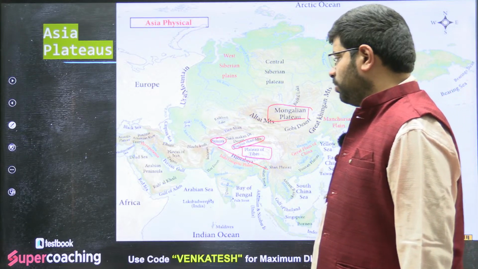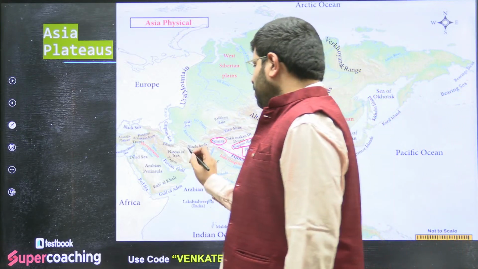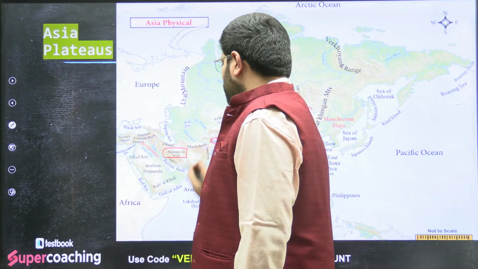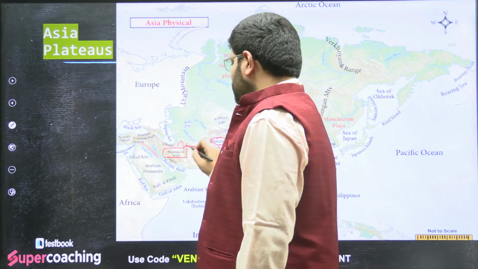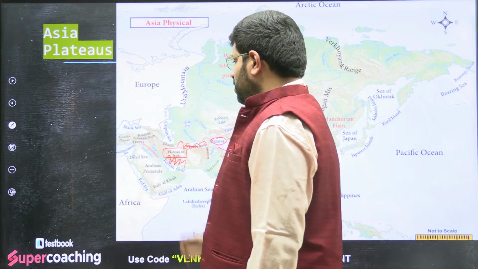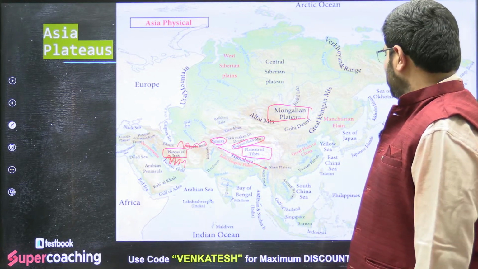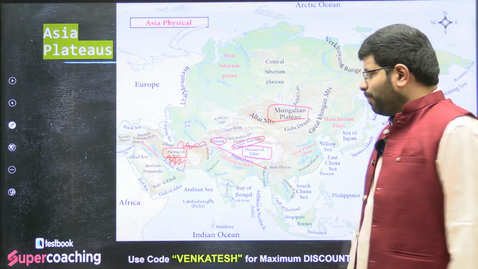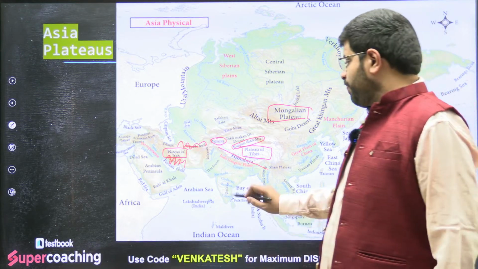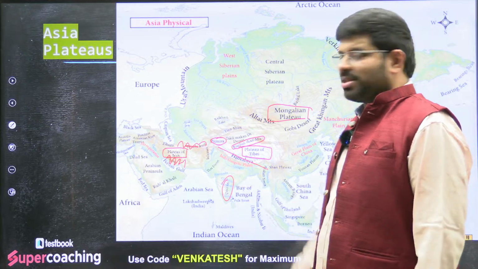some major plateau. Then you can talk about some height here, the plateau of Iran, around the Hindu Kush mountains and the Zagros mountains. You will find the plateau of Iran. So these are some of the major plateaus. Of course, you all know the Deccan Plateau. This is one such plateau, right?